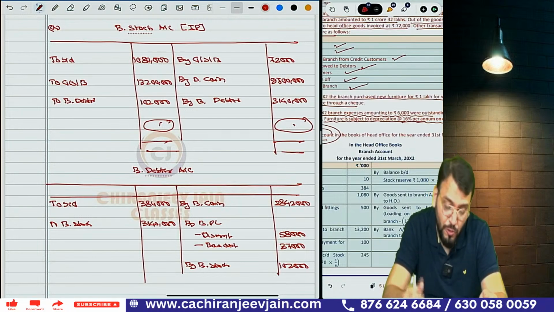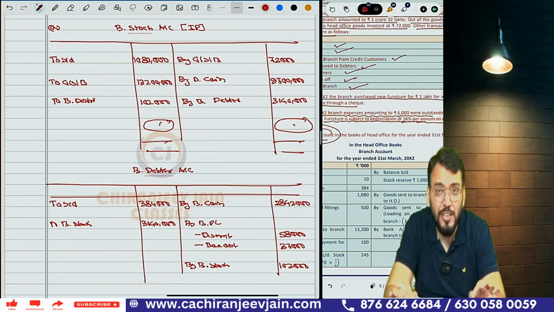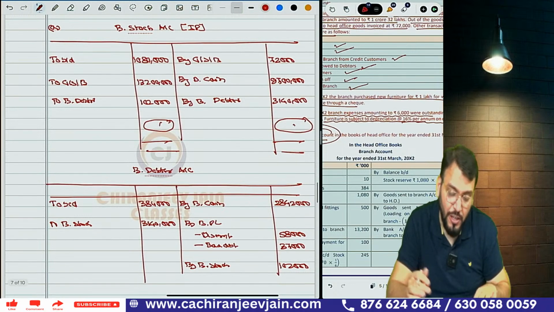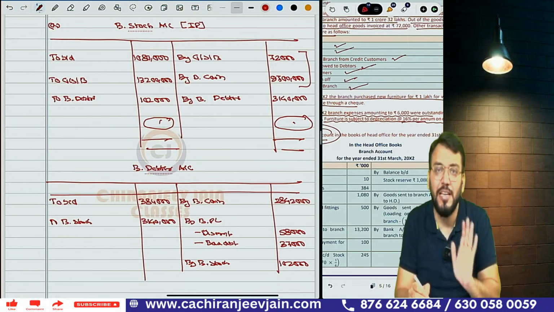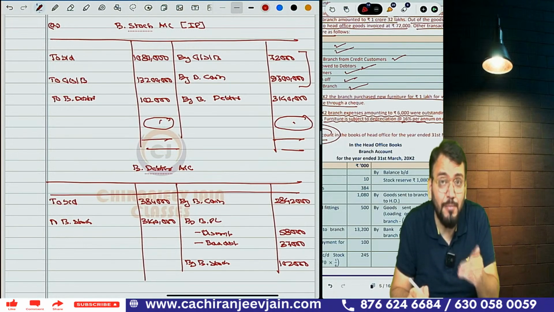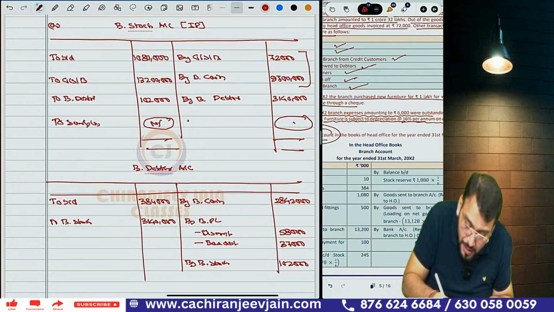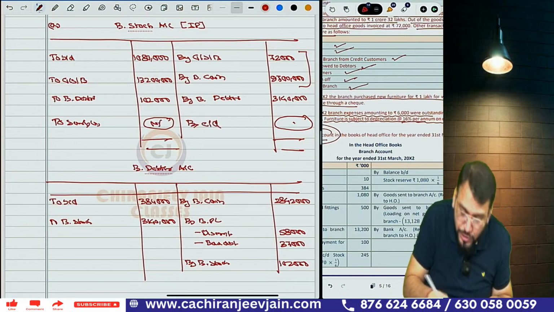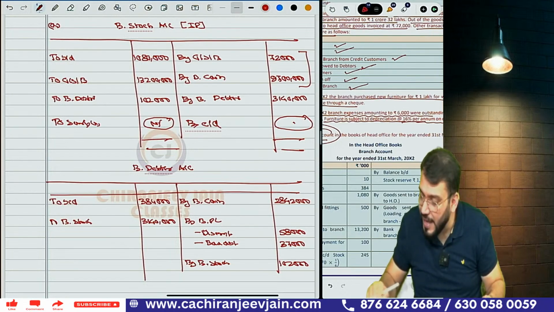Are you getting what I mean? Because closing stock is also not given. So whenever sales price is not given and closing stock is not given, we'll assume the sales are made at invoice price. If the sale is made at invoice price, surplus will be nil and the balancing figure will be closing stock. And you can see the balancing figure will come on the debit side only. Check this, 10 lakh 80,000.